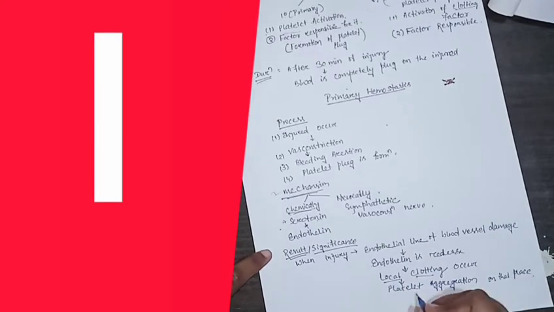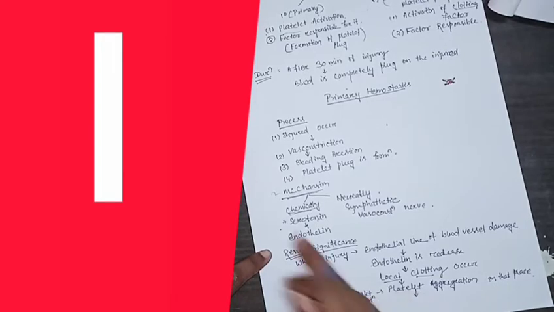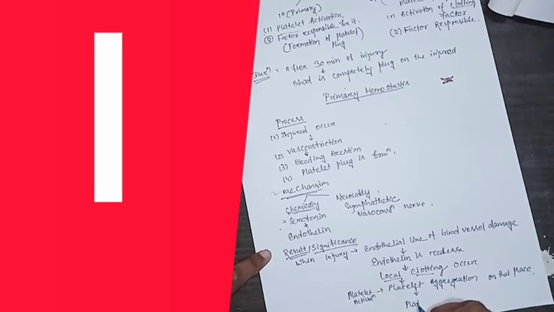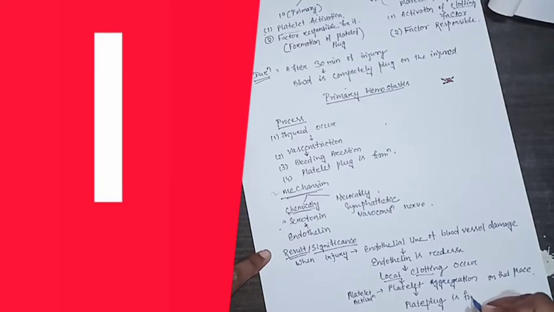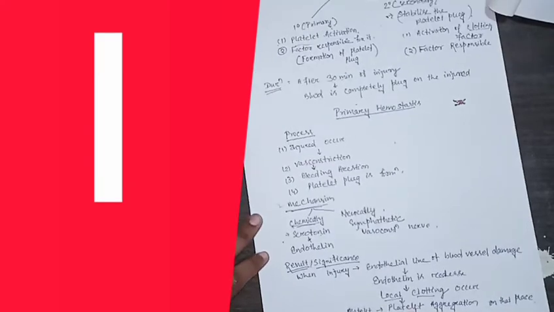So when platelets aggregate, how do they aggregate? Platelet activation occurs first, then platelet aggregation occurs. So what are the factors activated? Serotonin, endothelin and the neural factor are all responsible for this activation and aggregation. Lastly, the platelet plug is formed. In this way we conclude the primary hemostasis.